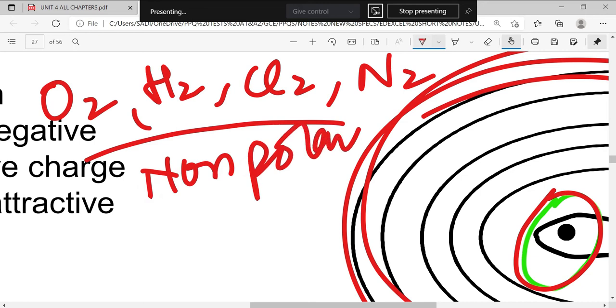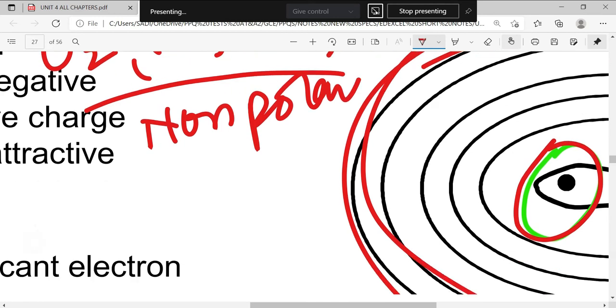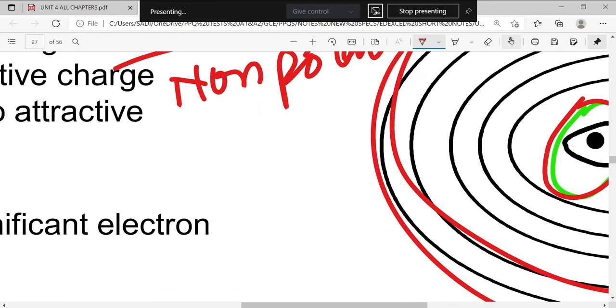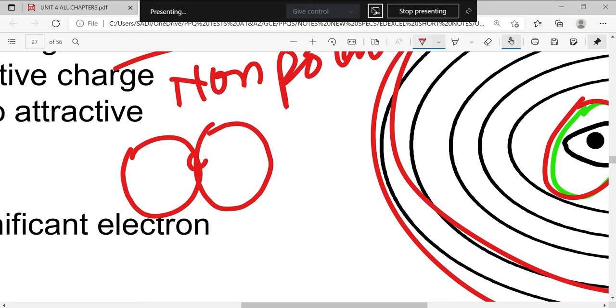Now when we talk about non-polar, it means that the charge is exactly between the two nuclei, yani the shared pair of electrons are exactly between the two nuclei. So hydrogen is combining with another hydrogen. The two electrons are exactly here in between these two. The same is happening with oxygen and nitrogen, the examples which I've written there. So these two electrons are exactly in the center, so there is no side movement of charges.